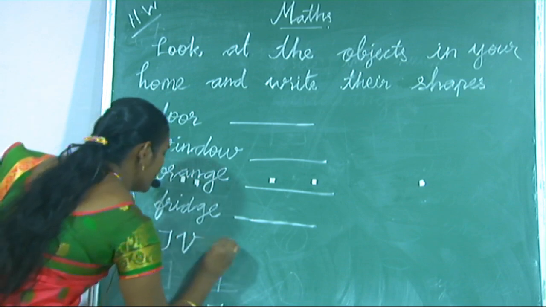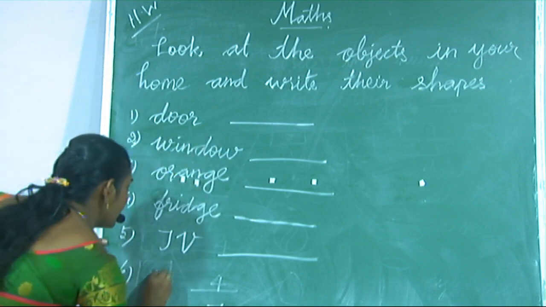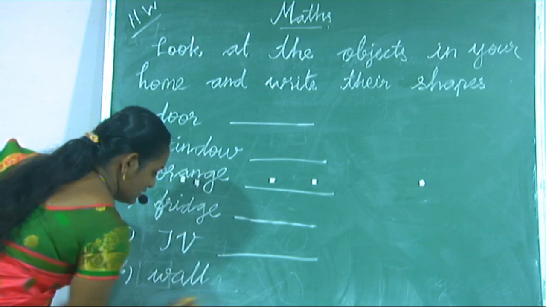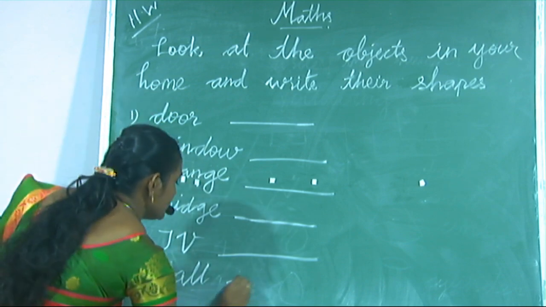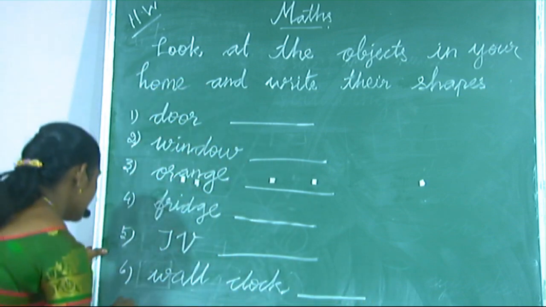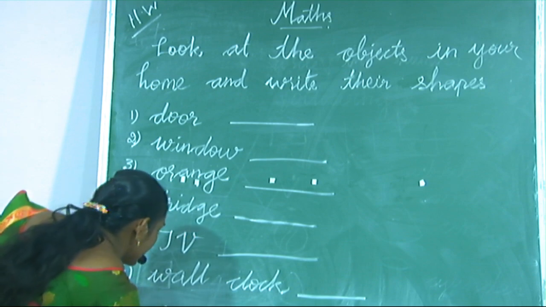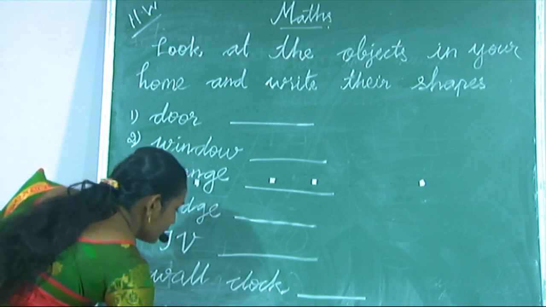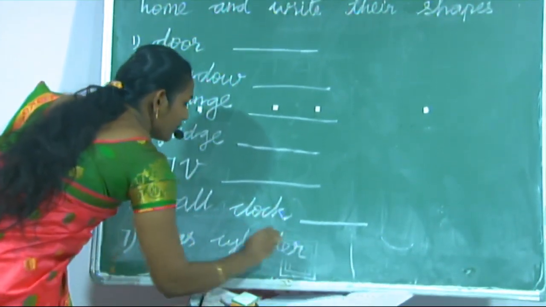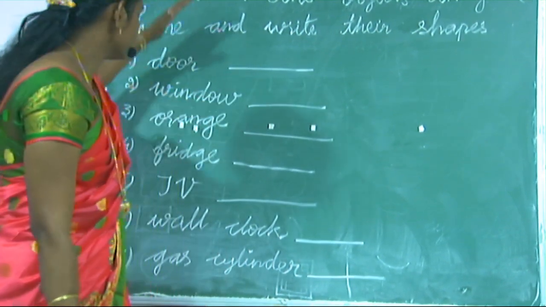TV. Your TV, which shape? 6. Wall clock. 7th one. Gas cylinder. You find out and write what shape these objects are.